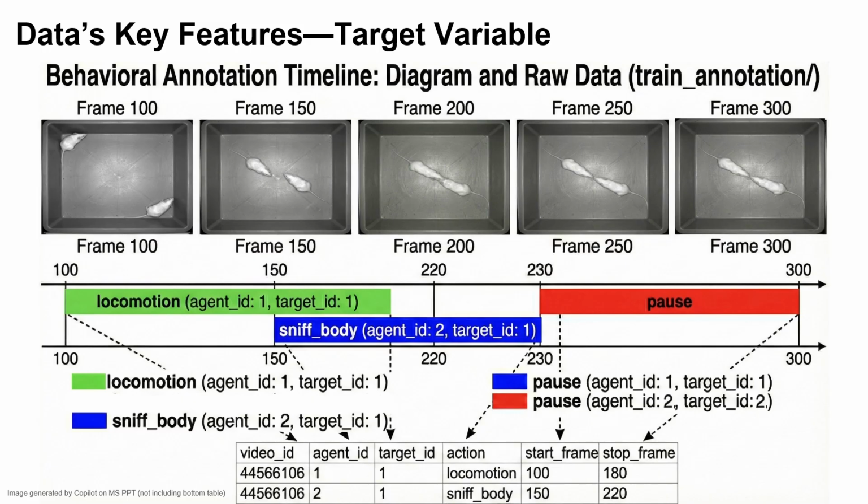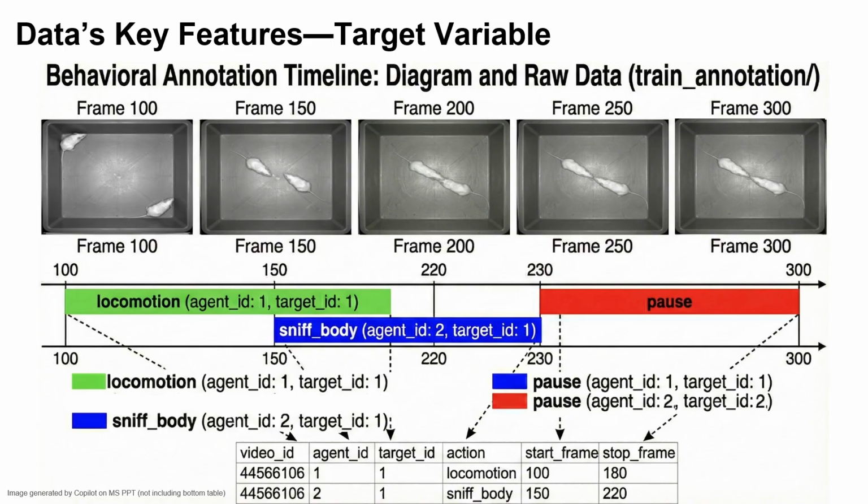The timeline diagram in the middle illustrates how these behaviors unfold over time. For example, mouse 1 might be performing locomotion from frame 100 to 180, while at the same time, mouse 2 could be performing sniff toward mouse 1 from frame 150 to 220. And later, both mice may transition into a pounce behavior starting around frame 230. So each color bar represents one continuous behavior segment, defined by the agent ID, the target ID, the action, and the start and stop frame.